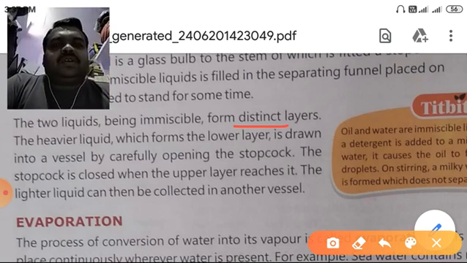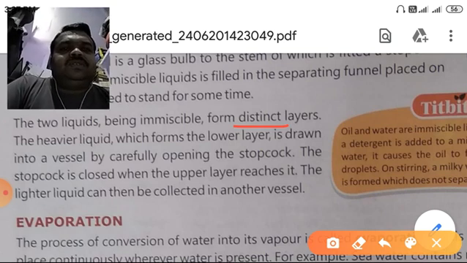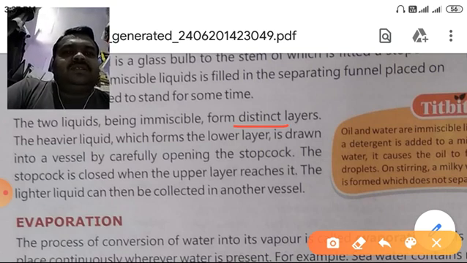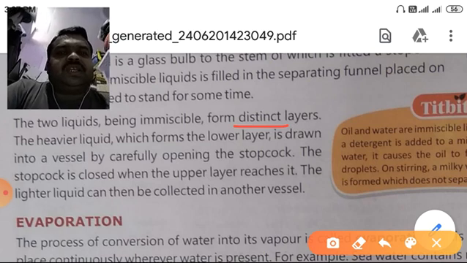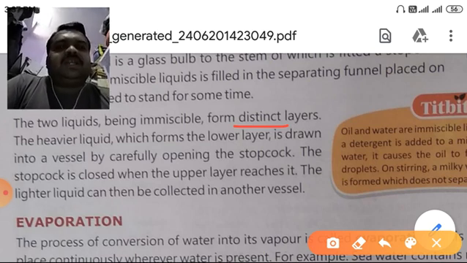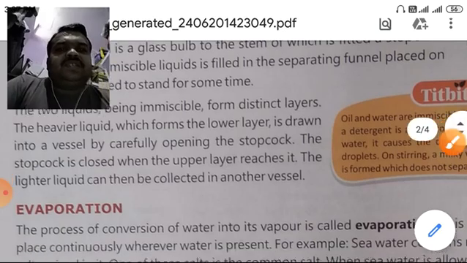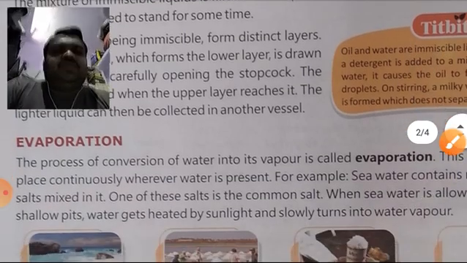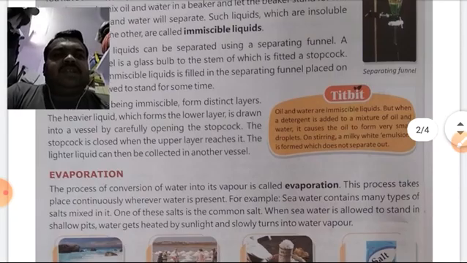The stopcock is closed when the upper layer reaches it. The lighter liquid can be collected in another vessel. So we can separate these two liquids in different vessels.